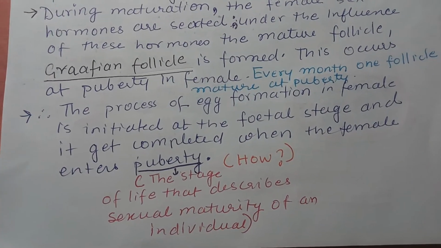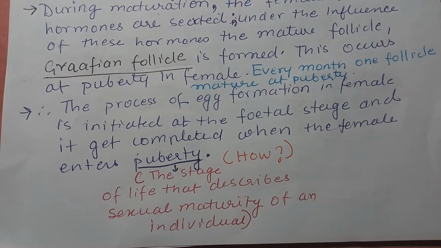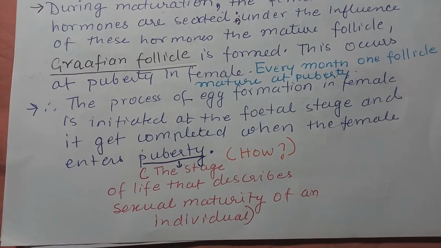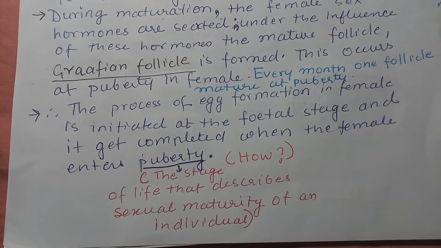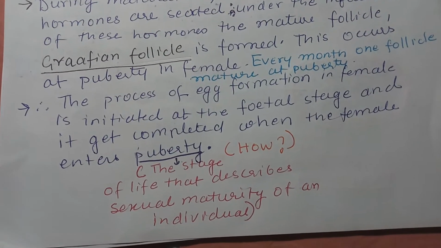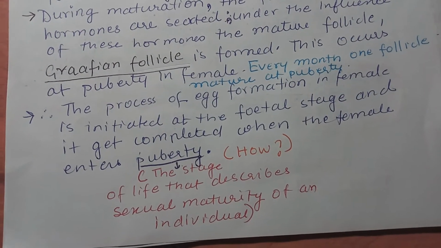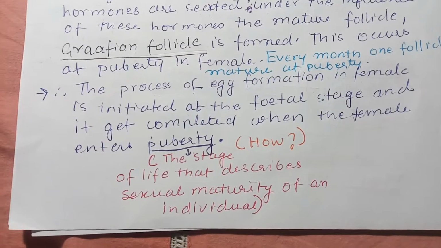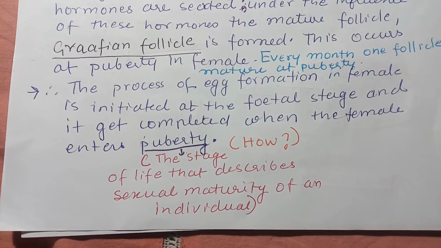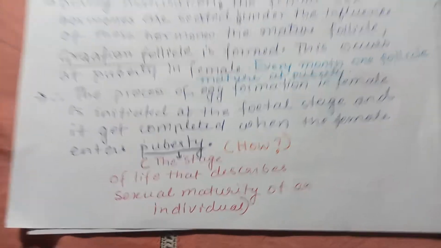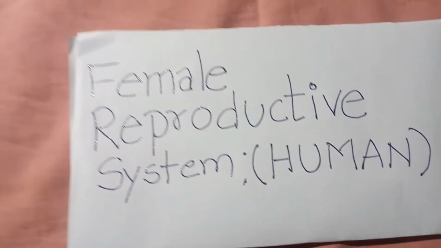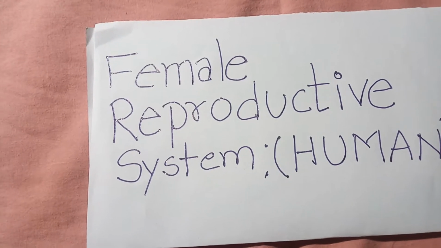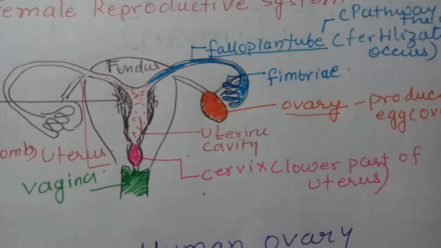The process of egg formation in the female is initiated at the fetal stage and gets completed when the female enters puberty. How that happens, we will see. And what is puberty? The stage of life that describes the sexual maturity of an individual. Now just have a look at the diagram of the female reproductive system.